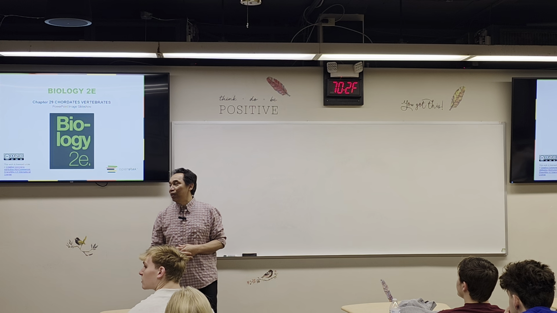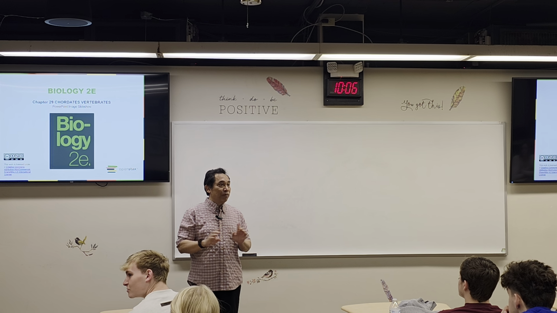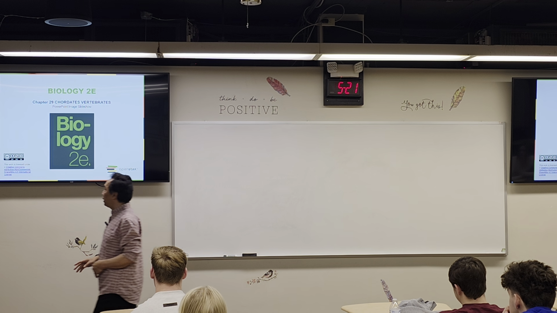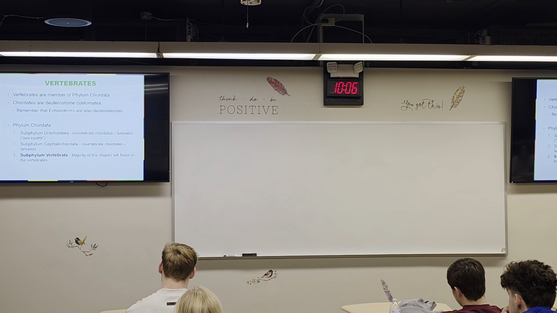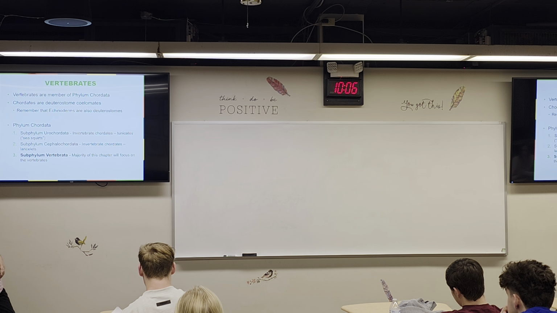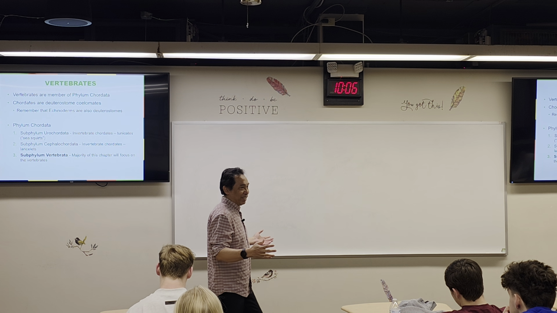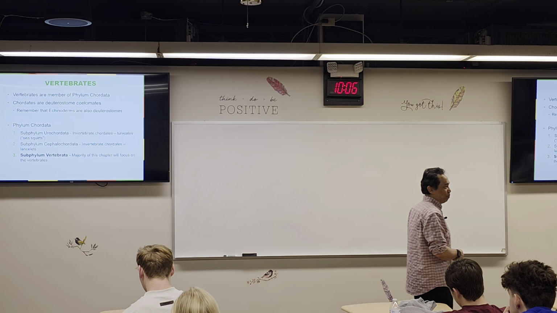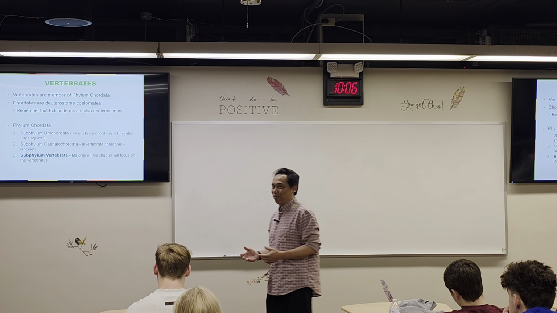Okay. So the last chapter, which is vertebrates. We're going to finish this vertebrate today. So what does vertebrate mean? It's a group of animals that have vertebrae. What is vertebrae? Backbone. In humans, anybody know how many backbones we have? We have 26 backbones.